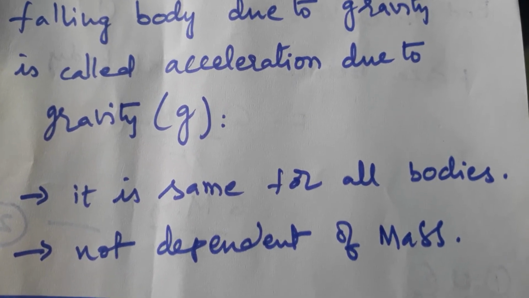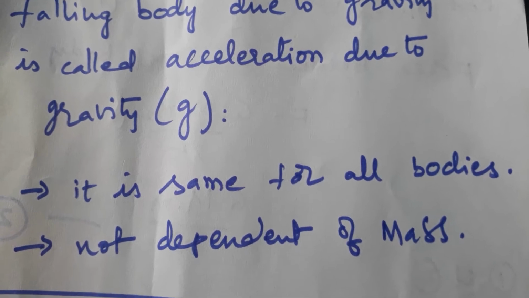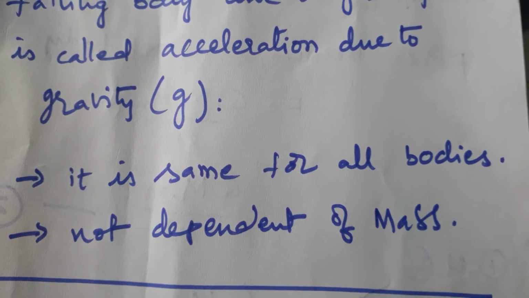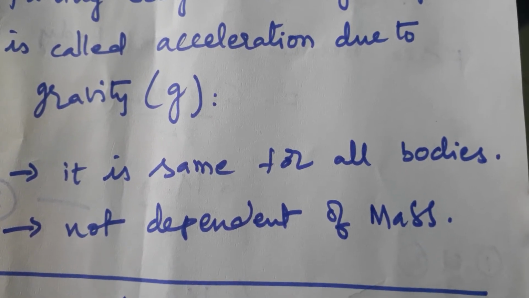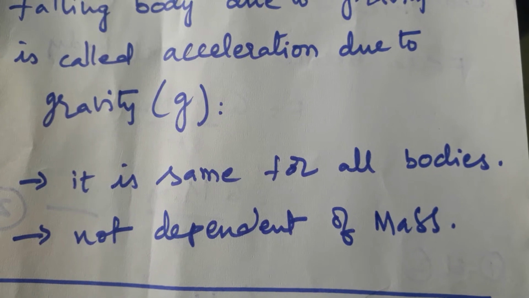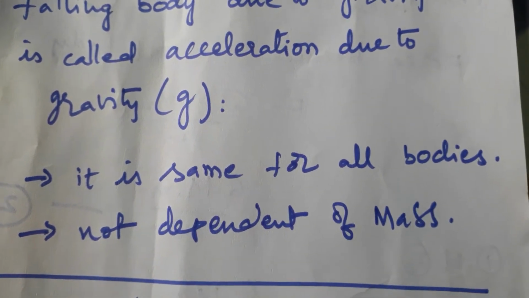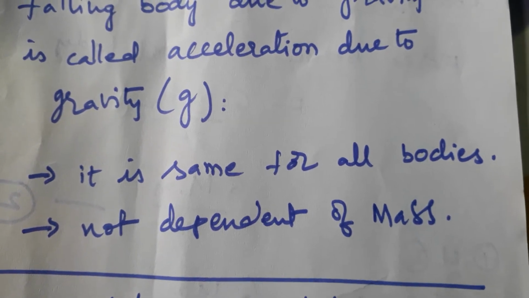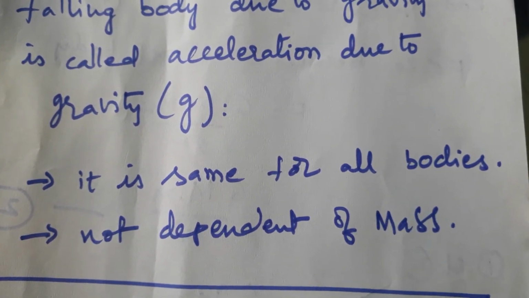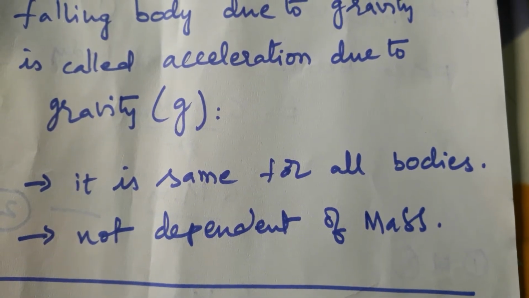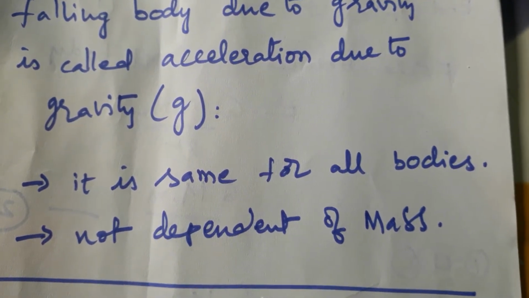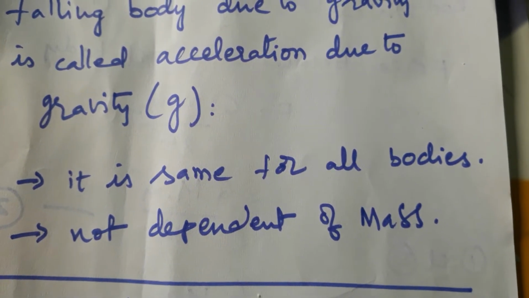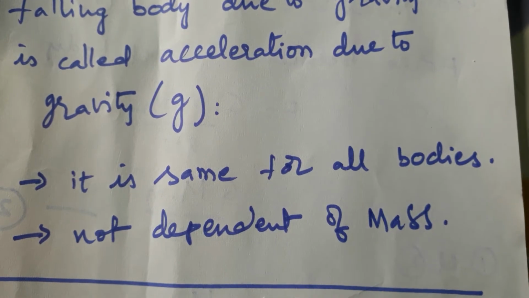The acceleration due to gravity is the same for all free falling bodies, not dependent on the mass of the body. All bodies fall at the same time. It is independent of the mass of the body and the same for all bodies. When falling from the top, any body reaches the ground at the same time. Falling time is the same, no difference.